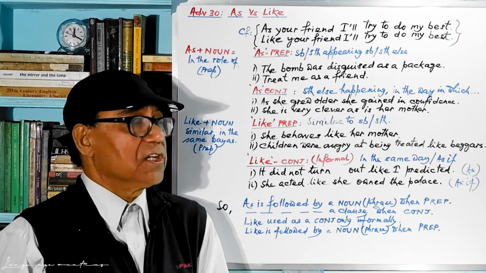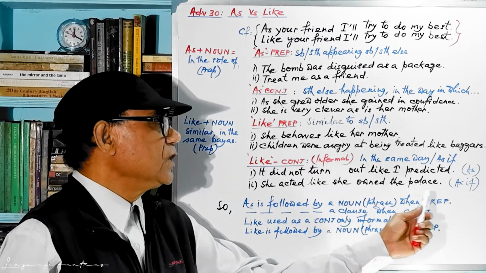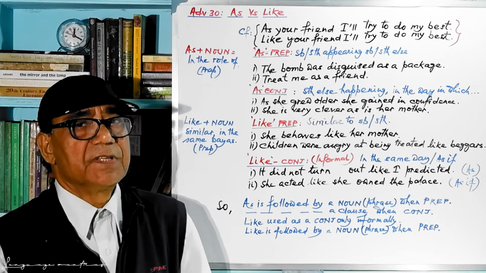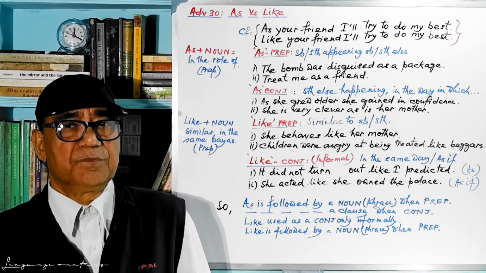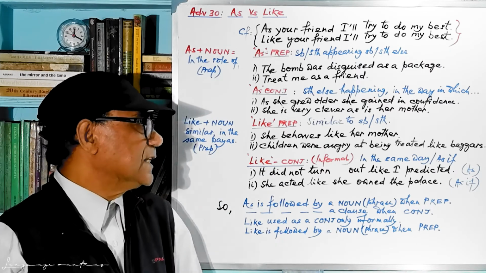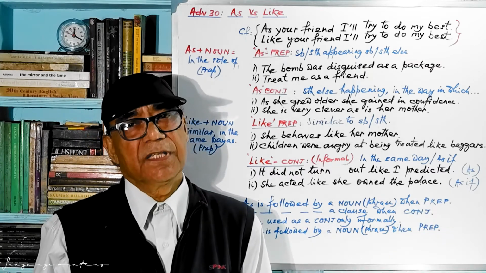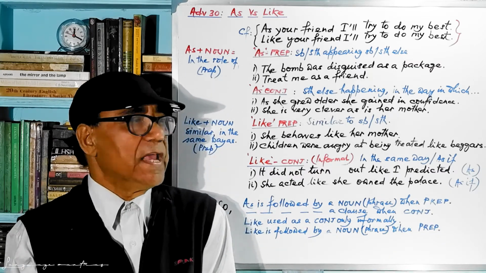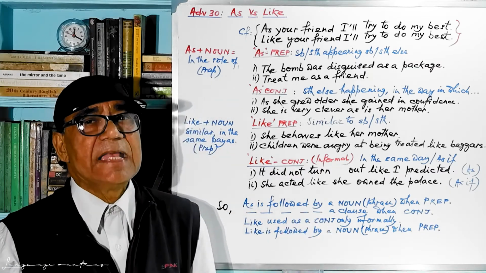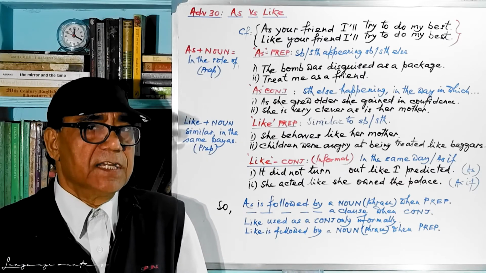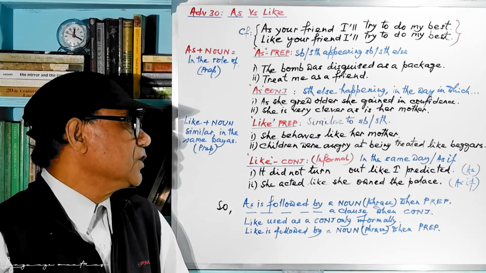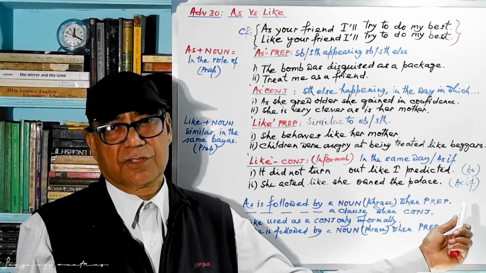She acted, principal clause; like she owned the palace, subordinate clause. And this like means as if. She acted as if she owned the palace.